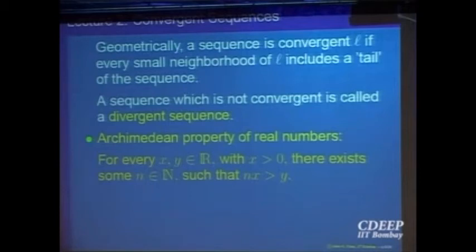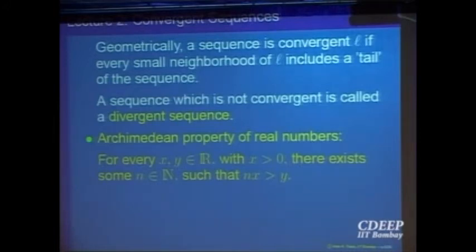It is in some sense essentially measuring on the line. You have got a point y, and you have got a unit of measurement x. If you measure x n times, then you will cross over y. You will go beyond y. x, 2x, 3x, 4x, 5x, and you will cross over y. For some n, there exists at least one n, and once you have crossed, you will remain crossed, right? For every n bigger than that it will also happen. So it is just a property of the line, right?